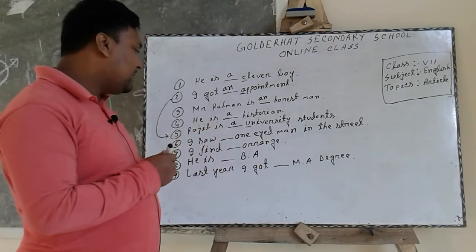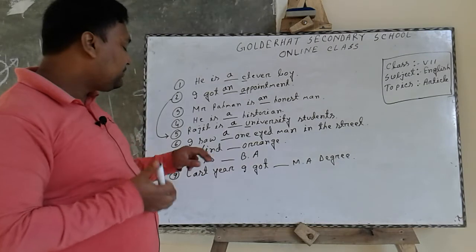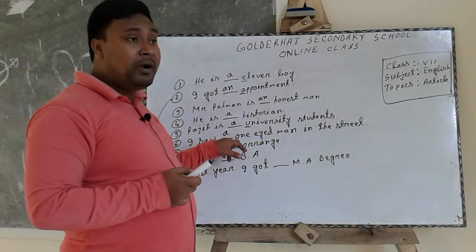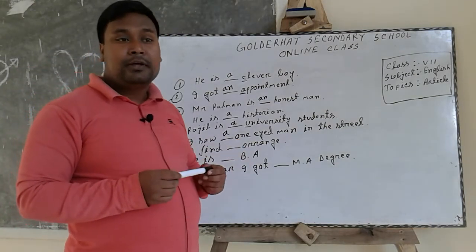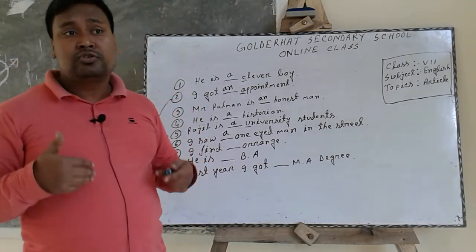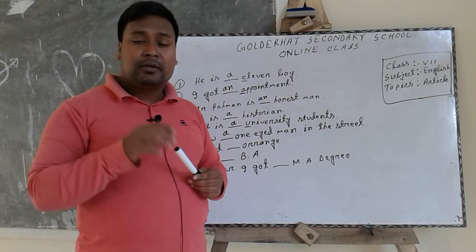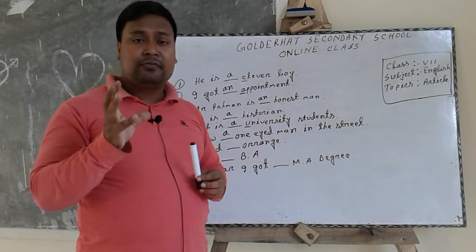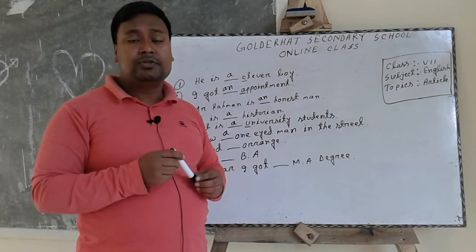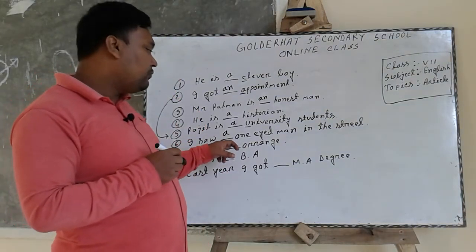But here we have to write a, because only if O is used to write one, we have to write a instead of an.